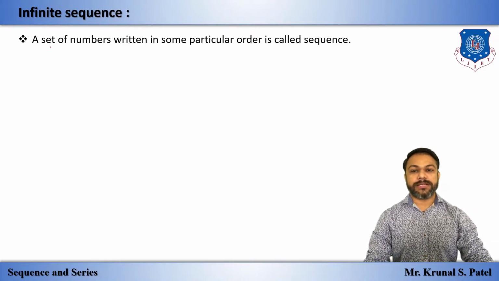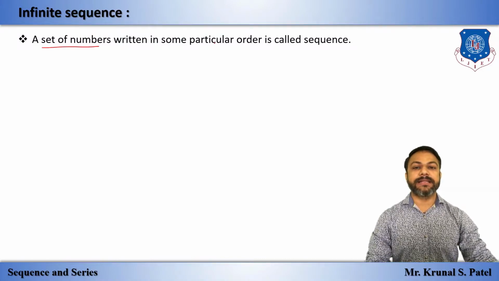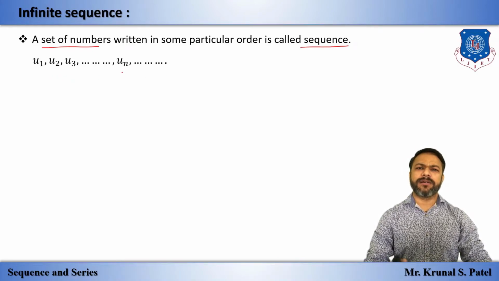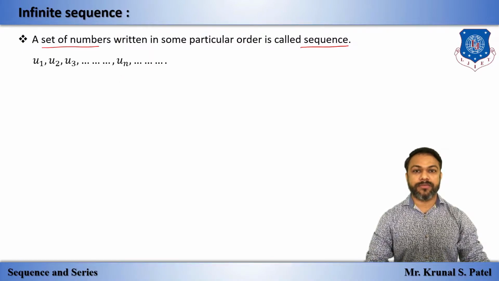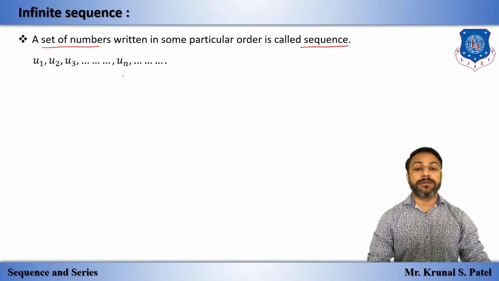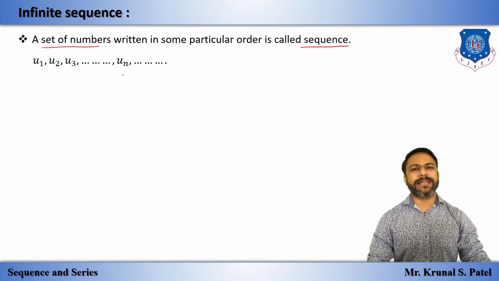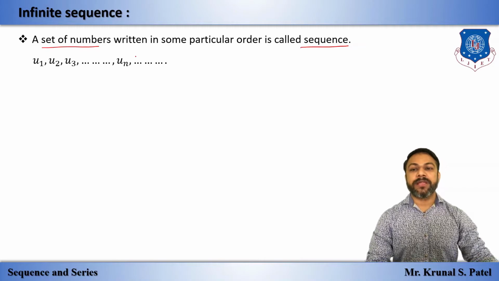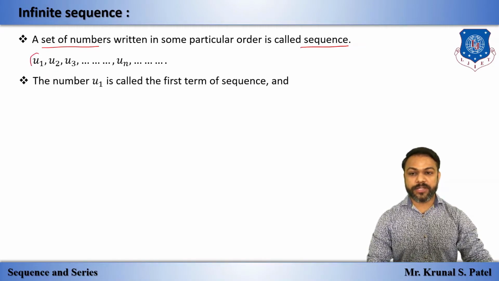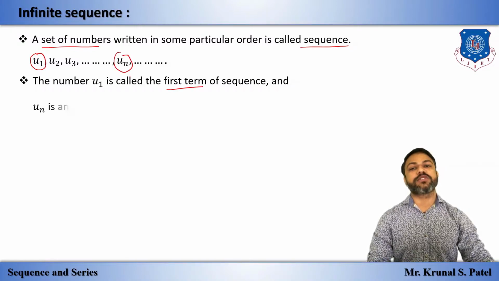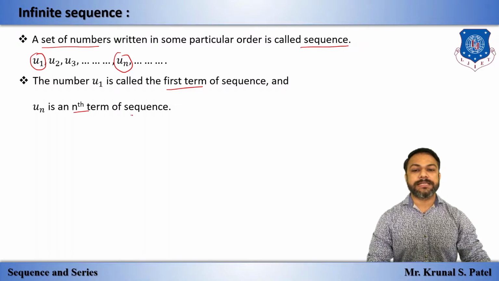A set of numbers written in some particular order is called a sequence, like this: u1, u2, u3. We can say the whole numbers 1, 2, 3, 4, or some odd numbers, or even numbers in order. These are in some particular order, so you can say that these are sequences. Now, this u1 is called the first term of the sequence, and this un is called the nth term of the sequence.